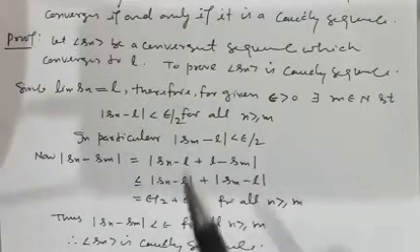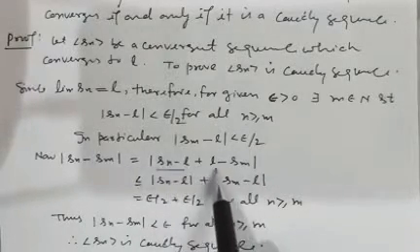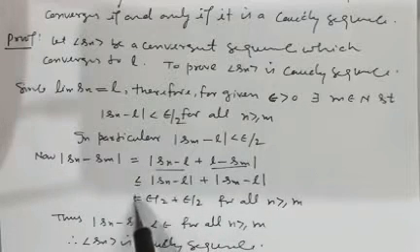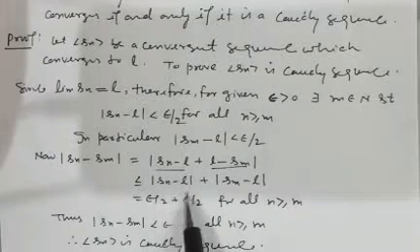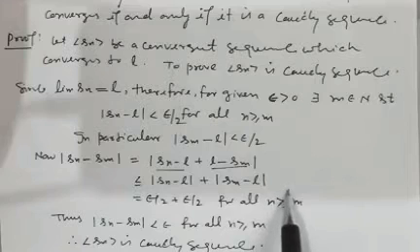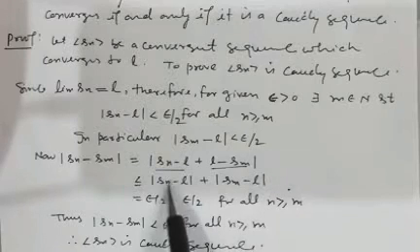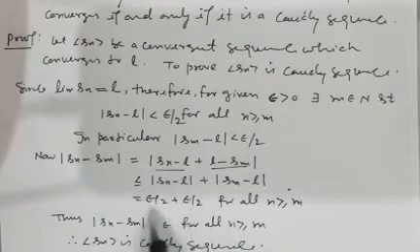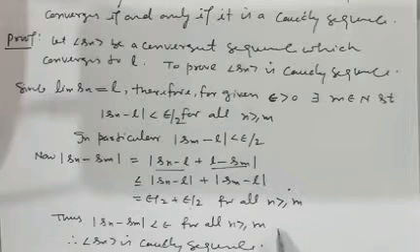By the property of mod, it can be written as less than or equal to mod of Sn minus L plus mod of Sm minus L. So it is epsilon by 2, and this is also epsilon by 2. So finally mod of Sn minus Sm is less than epsilon for all n greater than or equal to m. And you know this is the definition of a Cauchy sequence. Therefore Sn is a Cauchy sequence.